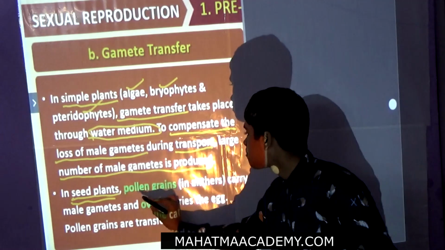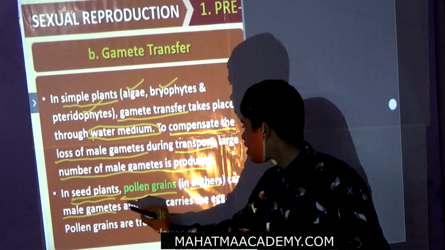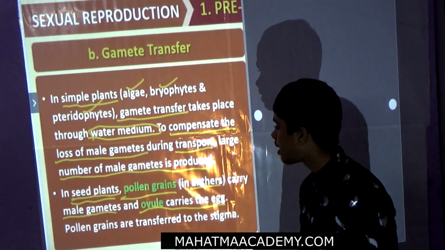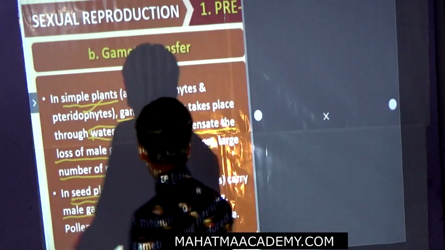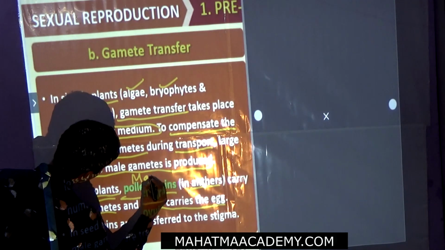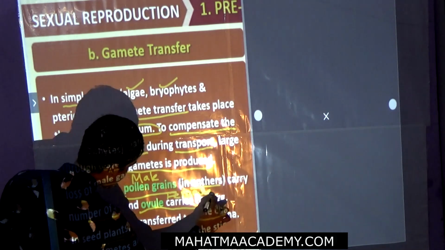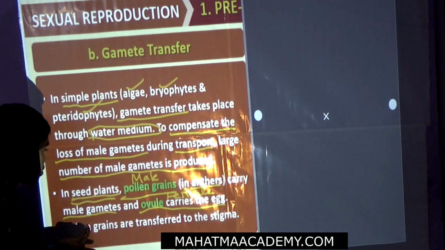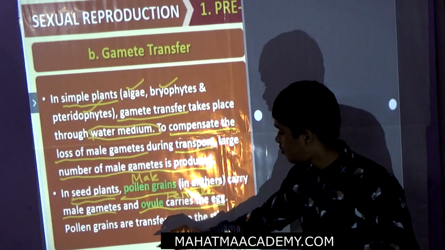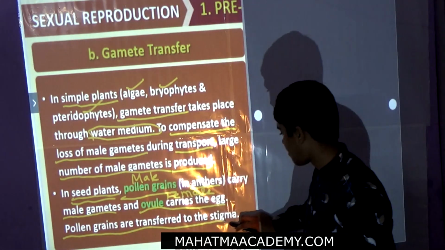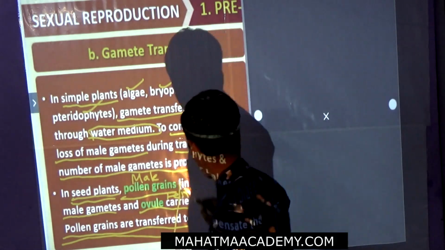Now, in seed plants, pollen grains in the anthers carry the male gametes and the ovule carries the egg. Pollen grains are for the male, and the ovule is for the female. Now pollen grains are transferred to the stigma of the female flower.